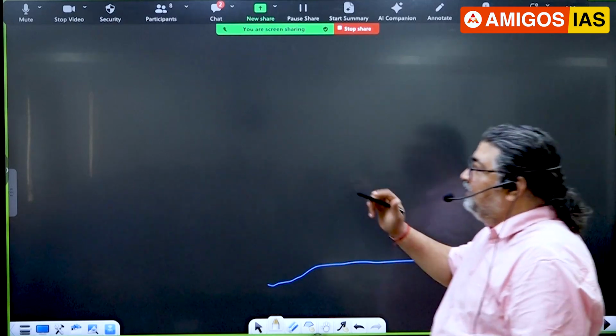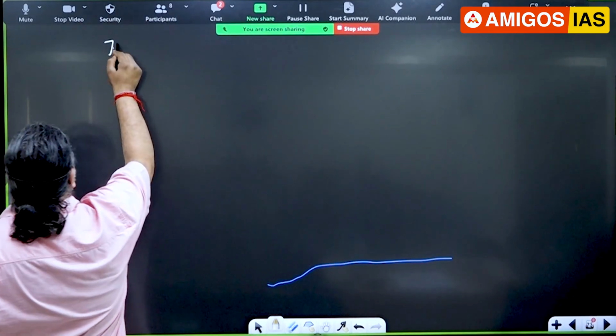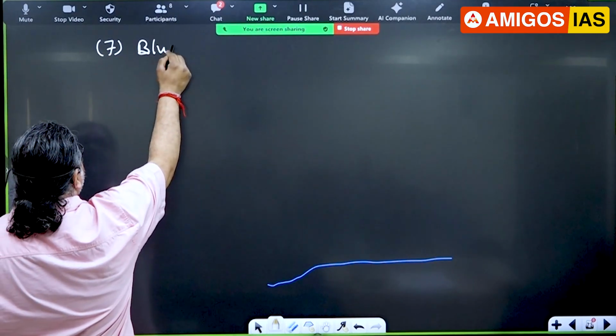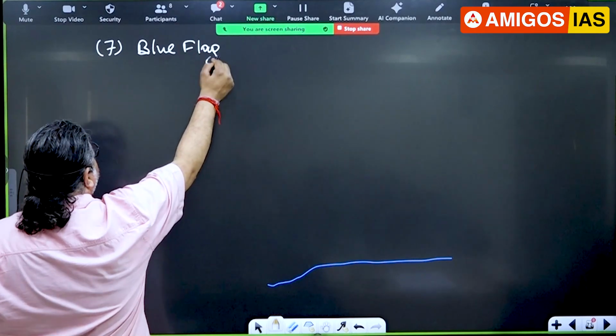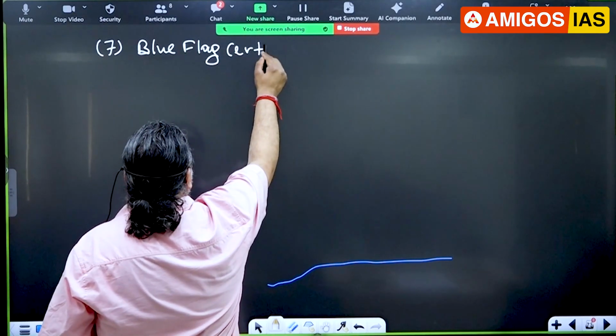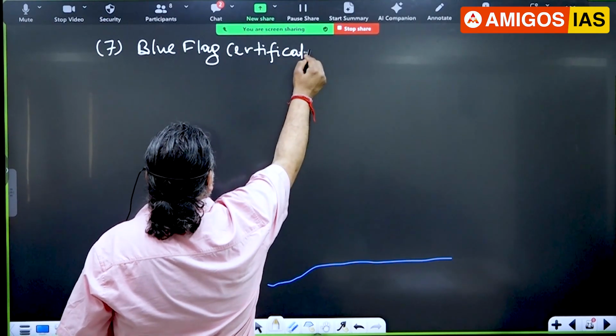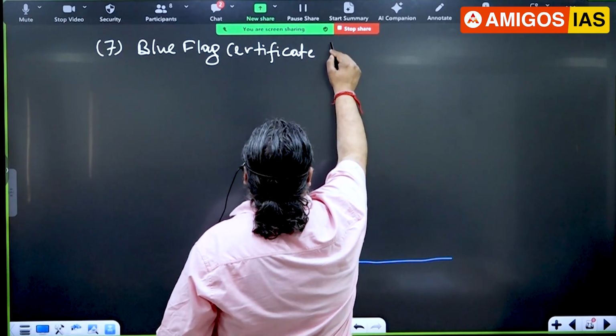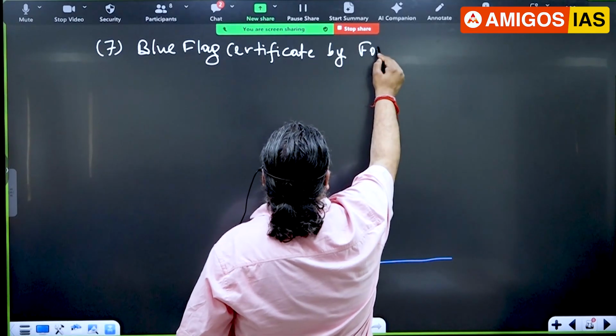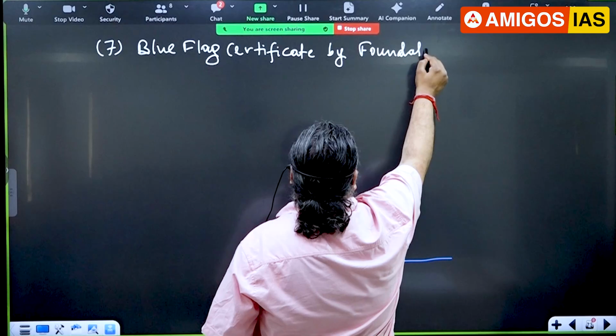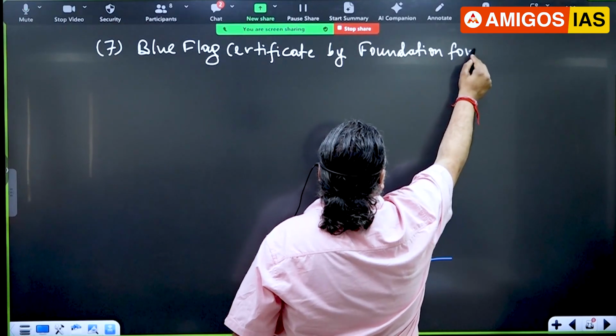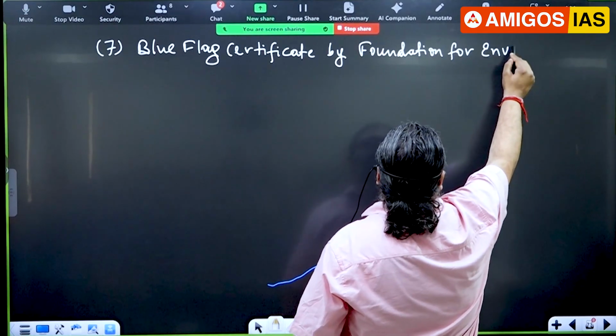So the seventh one you can write, number 7, Blue Flag Certificate. I'm writing the name of the organization, Foundation for Environmental Education.